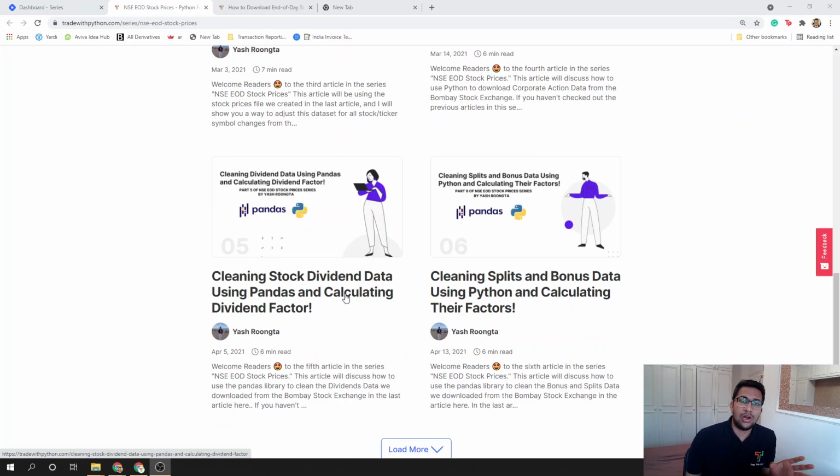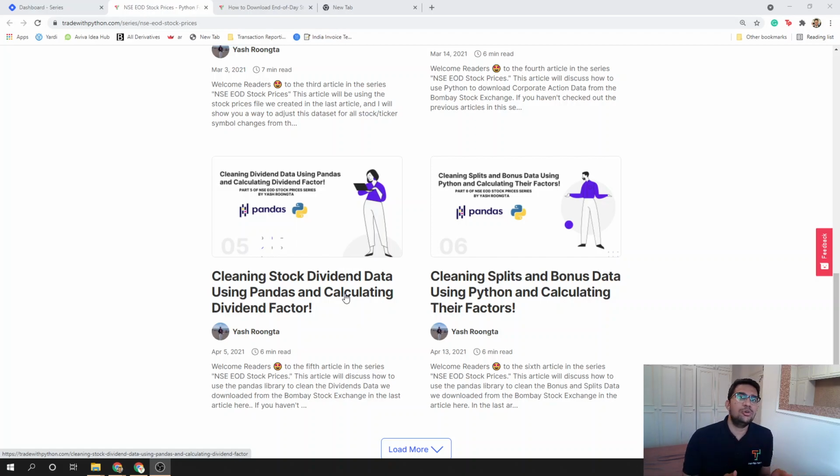Then how do you adjust your stock price database for dividends? Whenever you get a dividend, your price goes ex-dividend. The very famous example is, I think, Majesco in December 2020. The stock price for Majesco was around 975 rupees, I think, and they announced a dividend of, let's say, 973 or 974 rupees. So what do you do with the stock price then? The stock price can't be trading at 975 when the company is giving you 974 rupees directly. So you have to adjust your stock price for whatever dividends the companies are giving.